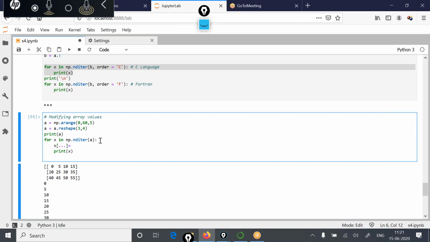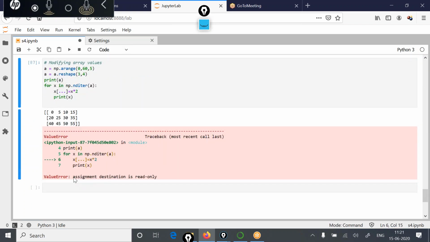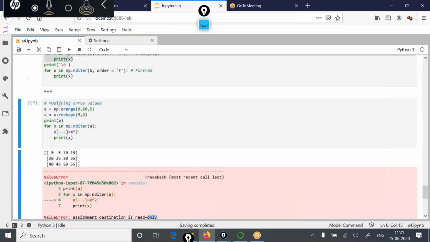Now inside this for loop, if I try to make changes, like x, all the values I want to multiply with 2, what will happen? See, the system will give you this error message: ValueError, assignment destination is read-only. That means an np array cannot be changed on the fly like this. Now you can alter this flag. At present, the flag is set to read only, so you can just read this value, you cannot overwrite it.